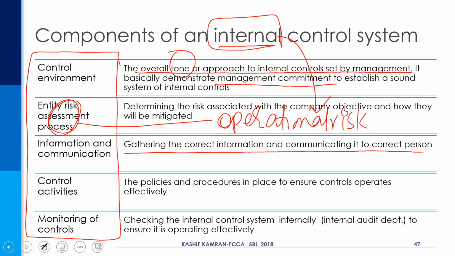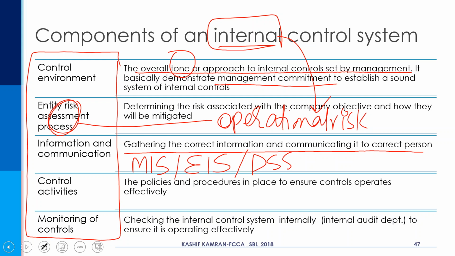How much time does the business spend on making communication systems? You must have seen communication systems like MIS, Management Information System, Executive Information System, EIS, DSS, Decision Support Systems. Now, organizations have these systems, the communication systems within the organizations, which ensure that the correct information is gathered and the correct information is communicated to the correct person.